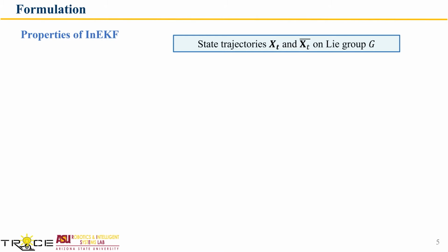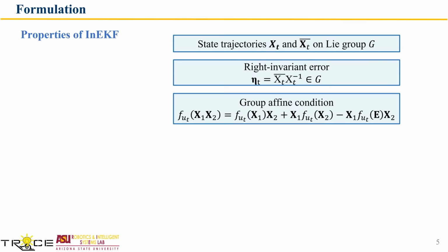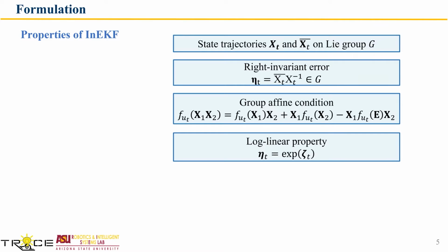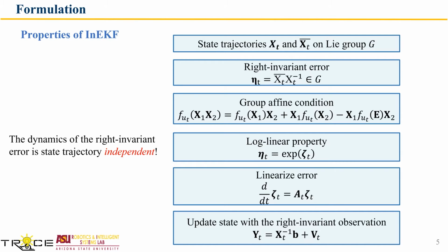As the state variables of the InEKF lie on the Lie group, the representation of the error between the estimate and the true state trajectories will be different from the error representation of the conventional EKF. For the InEKF, the system dynamics has to satisfy the group affine condition. Given that, we can show that the invariant error is state trajectory independent. Also, the measurement model of the InEKF has to be of invariant form, so the innovation part can also be state trajectory independent.